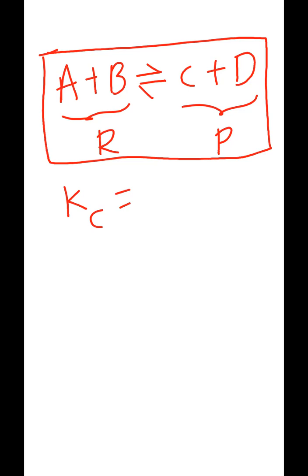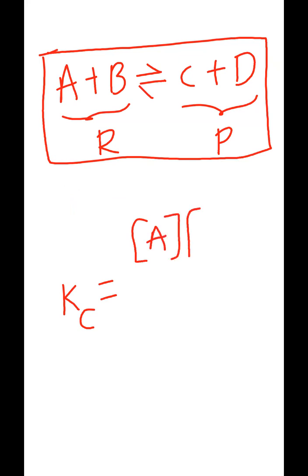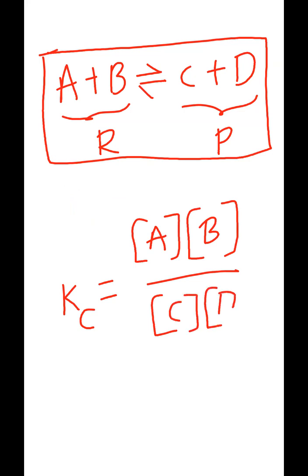The concentrations of reactants and products are expressed by enclosing them in square brackets. Therefore, Kc is equal to the concentration of reactant A times the concentration of reactant B, divided by the concentration of product C times the concentration of product D.